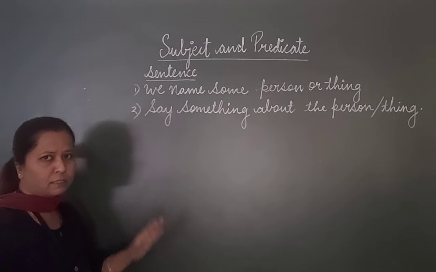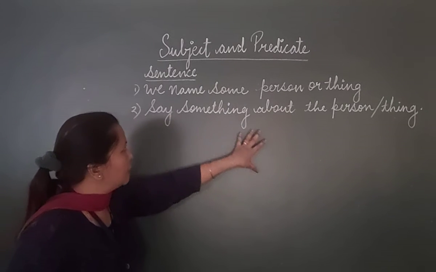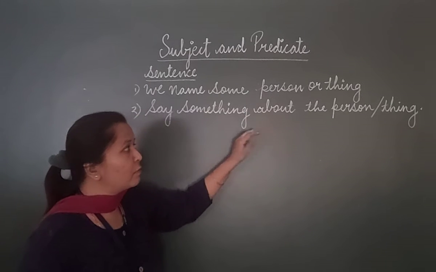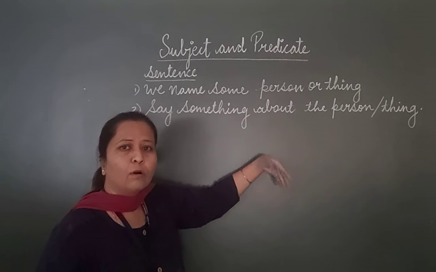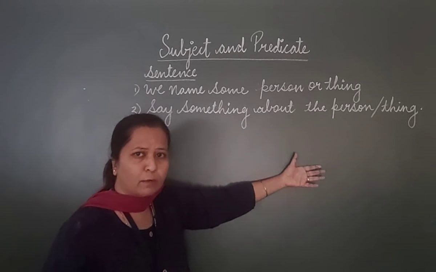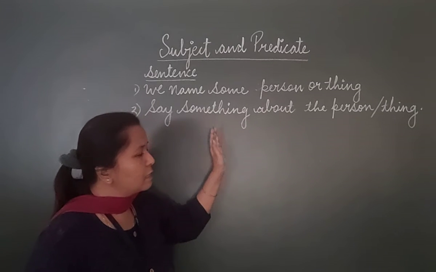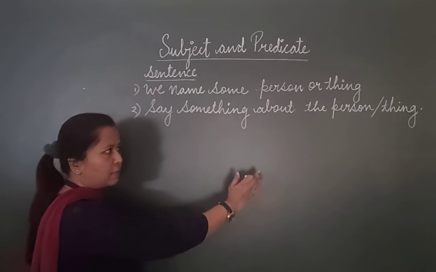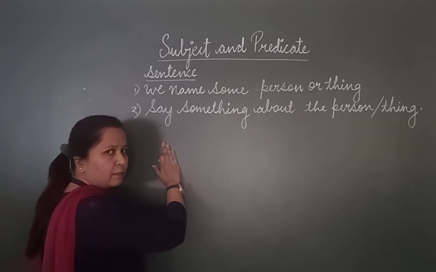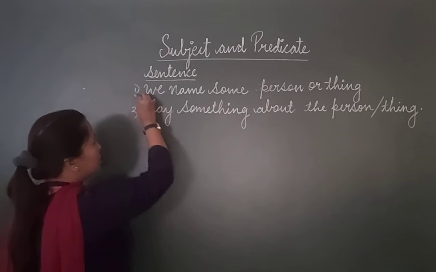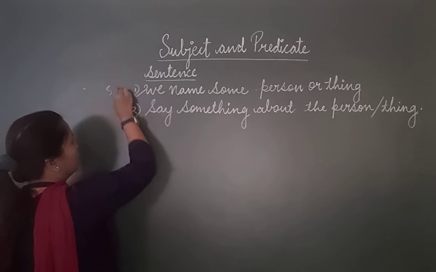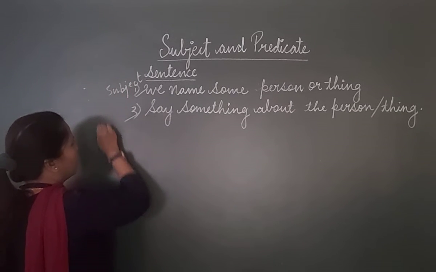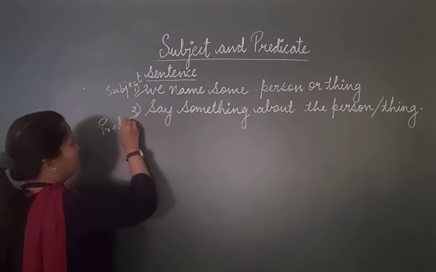When we write a sentence, there is a person or a thing in the sentence, and what we are saying about that person or thing is the remaining part of the sentence. So in this way the sentence gets divided into two parts, the subject and the predicate. The first part refers to the subject and the second part is referred to as the predicate.